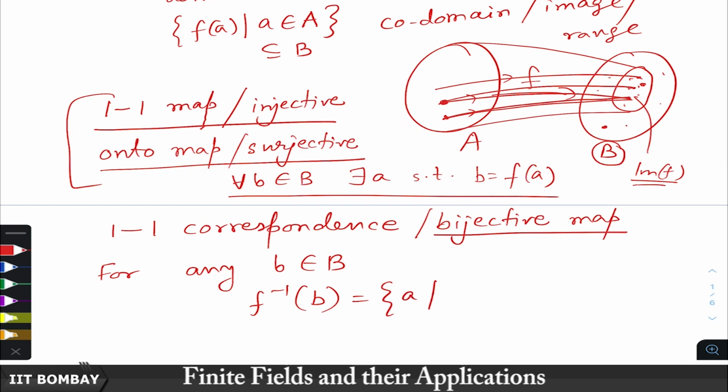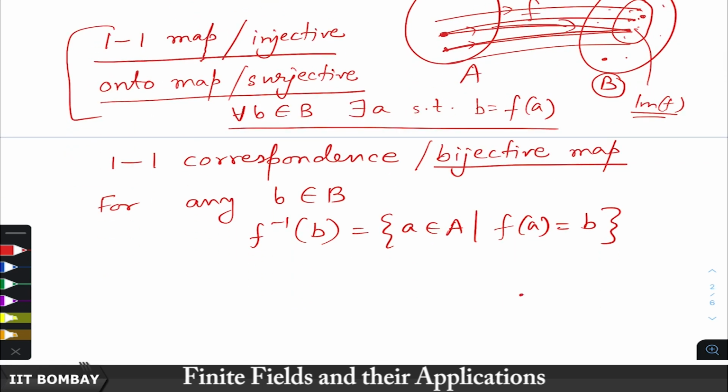It is the set of all a in A for which f of a is equal to b. So, basically there is b here, and the set of all elements which go to b, this is the f inverse of b.